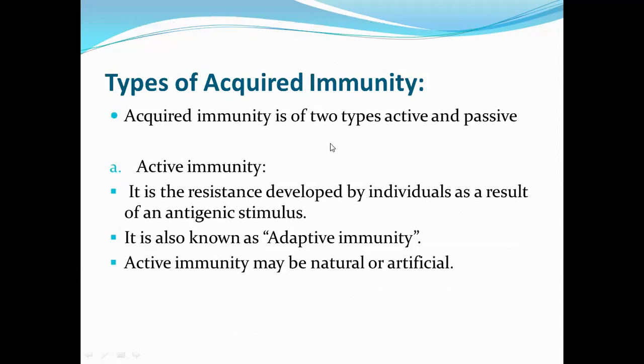Types of acquired immunity. Acquired immunity is of two types, that is active and passive. First we will see about active immunity. So active immunity is the resistance developed by individuals as a result of an antigenic stimulus. It is also known as adaptive immunity. Active immunity may be natural or artificial.